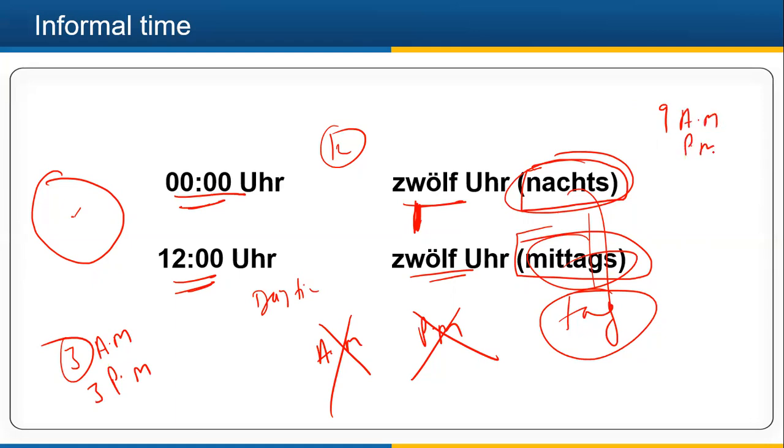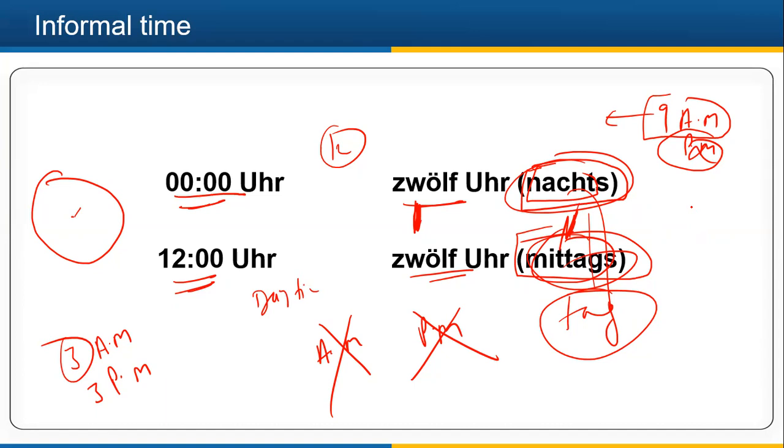Obviously it is 9 a.m. I'm not talking about 9 p.m. This is obvious if I do not say am or pm. But still, if you want to mention, you can use the word nachts or mittags. So am or pm words in day to day life we do not use. That depends on the situation.